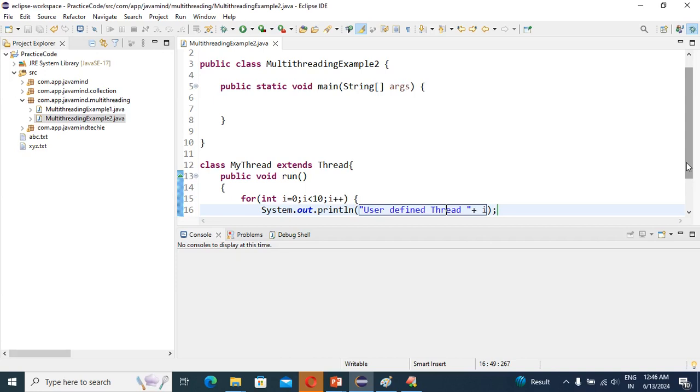One main thread is required to start the user defined threads, yes or no? Suppose as of now we have 10 threads. For all 10 user defined threads we need one main thread, yes or no? The point is, to start the 10 threads, we require one main thread, right?